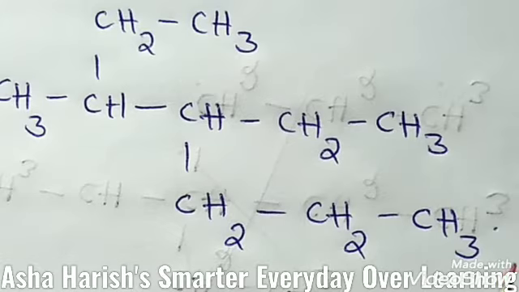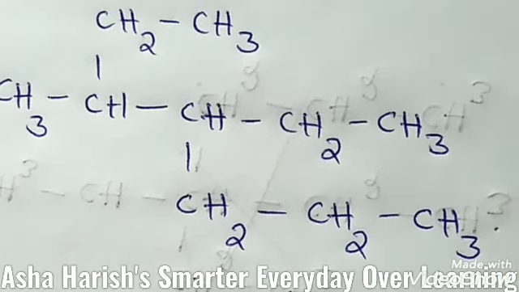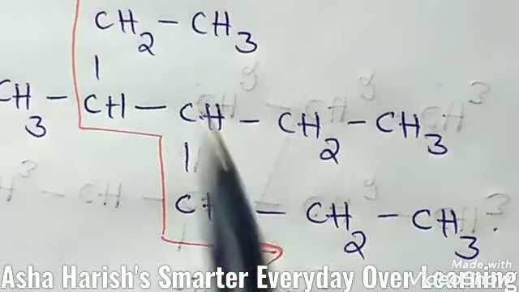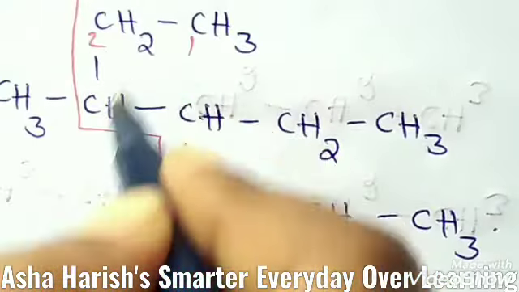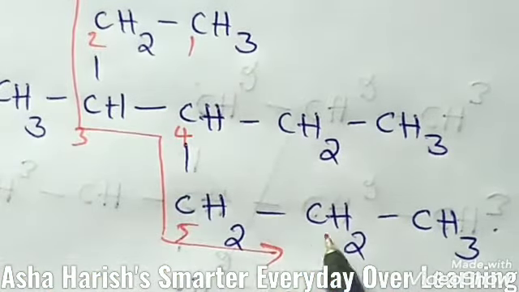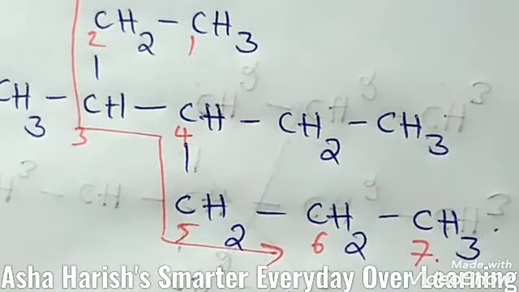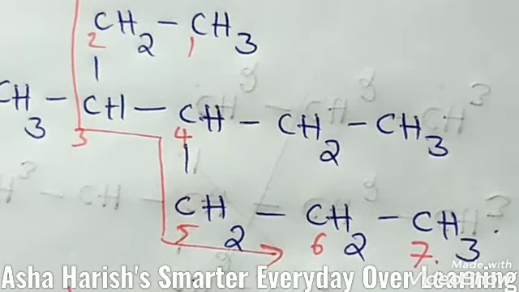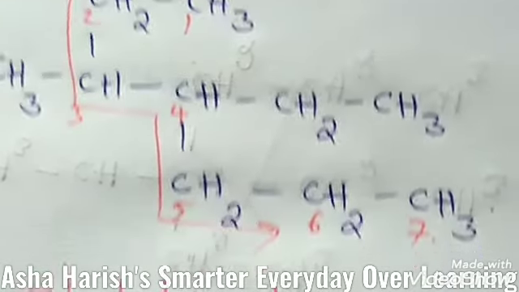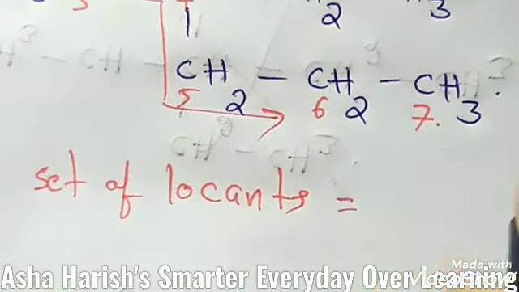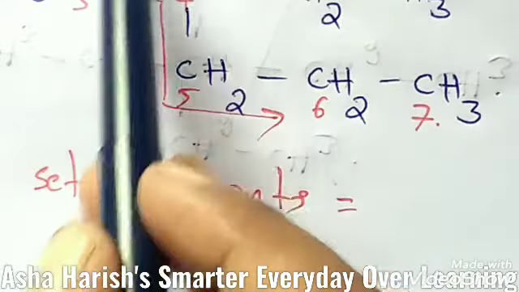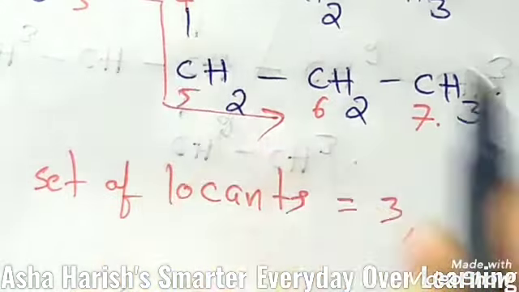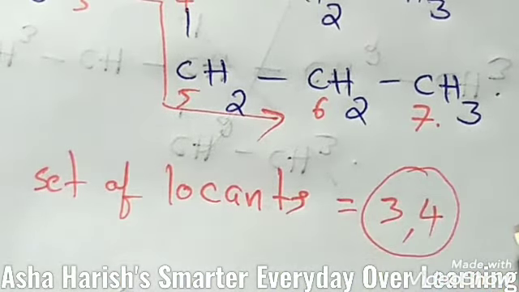Now suppose I give the numbering to this carbon chain in this way, students: first carbon, 2, 3, 4, 5, 6, 7, so we got 7 carbons here. Then, if you observe the set of locants for these substituents, they are at the third carbon and at the fourth carbon. So this is the set of locants here.